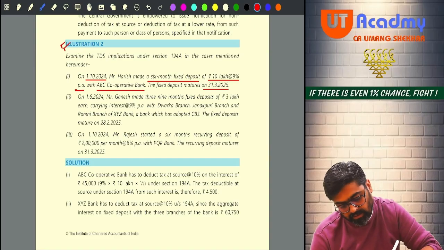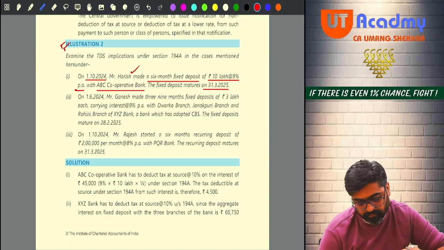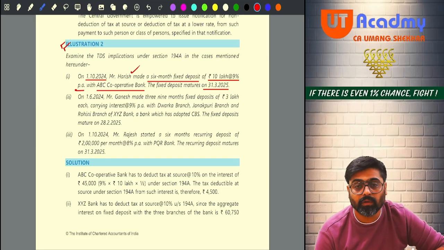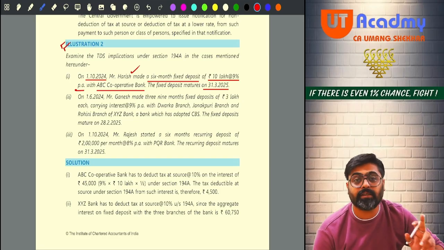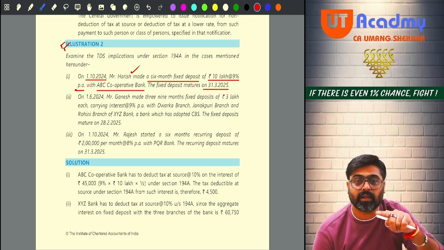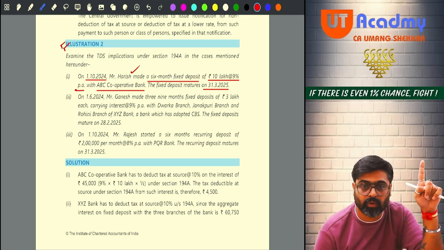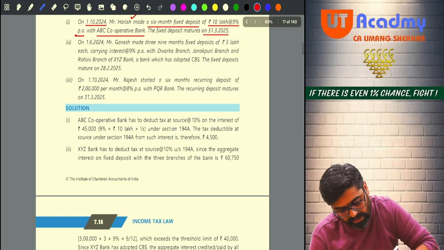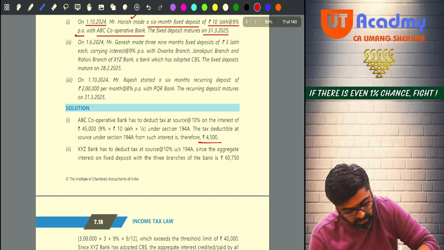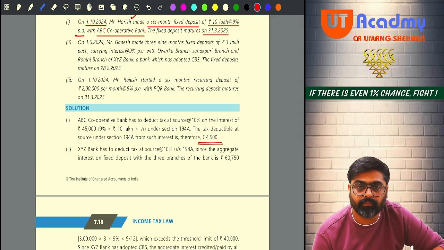Now, is Harish a senior citizen? Tell me yes or no. He is not a senior citizen. So the limit checked will not be 50, limit checked will be 40. So is the interest on this FD, he is going to get more than 40? Yes. So the TDS will be deducted at the rate of 10% and the amount of TDS will be 4,500.